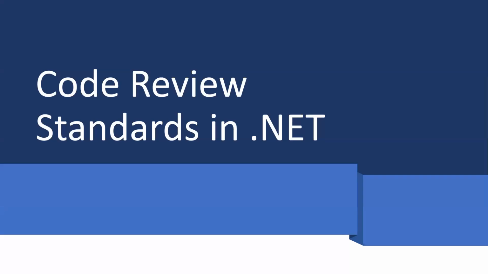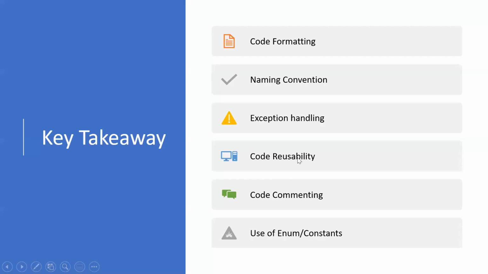Okay. So yes, today basically we are here to get some basics about code review standards in .NET, which are recommended to follow. So our key takeaways would be code formatting, naming convention, exception handling, code reusability, code commenting, and where we should use enums and constants.